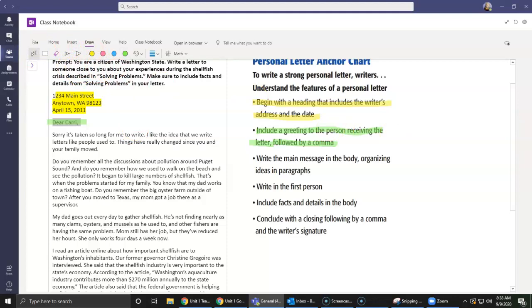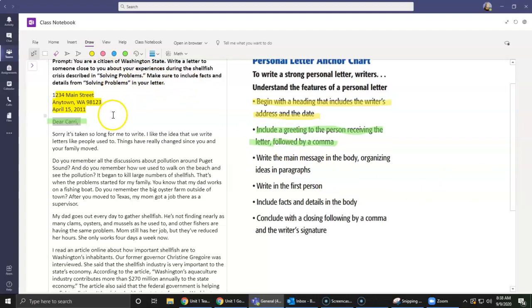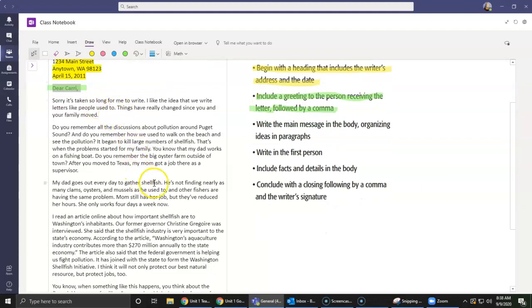Our next part is the body. So these are paragraphs that describe a personal experience, and we're using facts from this Solving Problems text. So let's look through here, and I want you to listen to the body and see if you find any facts that we have that were in our text.